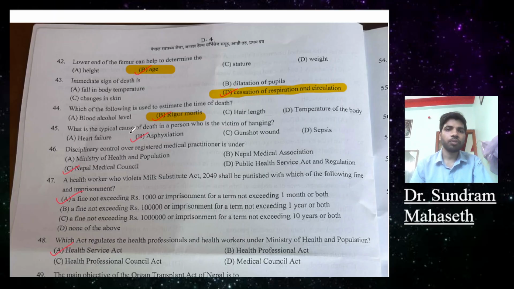Question 45. Which is the typical cause of death in a person who is a victim of hanging? A, heart failure, B, asphyxiation, C, gunshot wound, D, sepsis. So obviously asphyxiation.